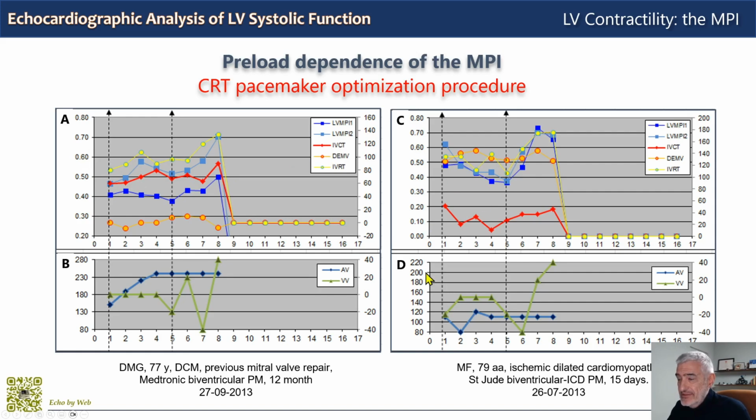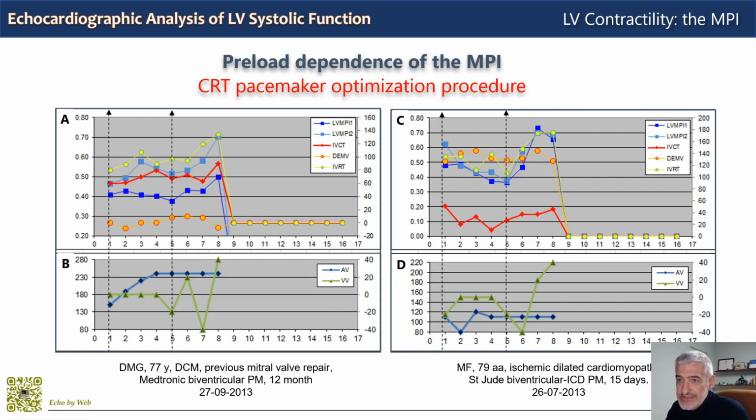The same method is used for this other patient in panel C and D. This is a 79-year-old with an ischemic dilated cardiomyopathy, a St. Jude biventricular ICD pacemaker, and this optimization is performed at 15 days after implantation. Now, I won't describe the whole protocol for the two patients, so the optimization procedure.